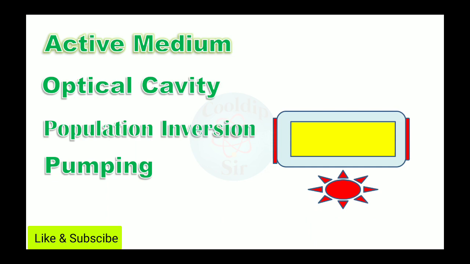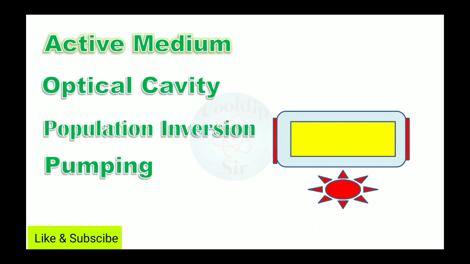So it is not naturally achieved. That's why we need to supply external energy in order to achieve that state. The supply of external energy to the active medium or this whole arrangement is known as pumping.